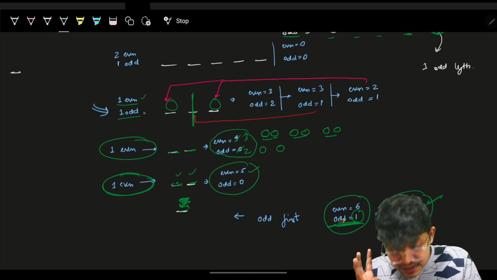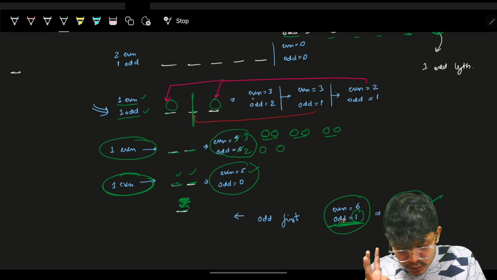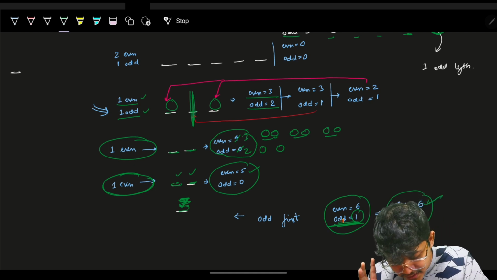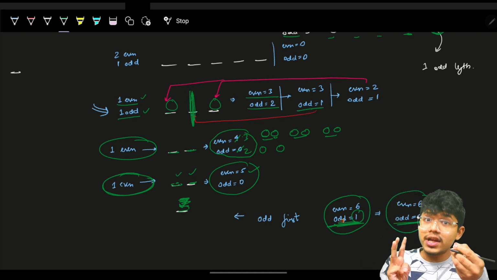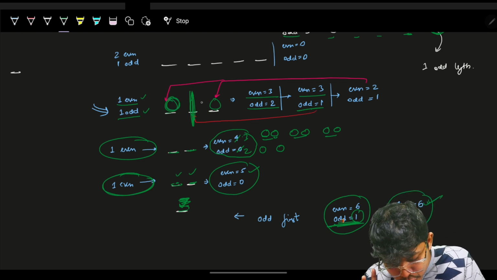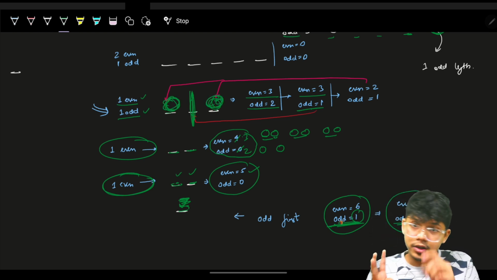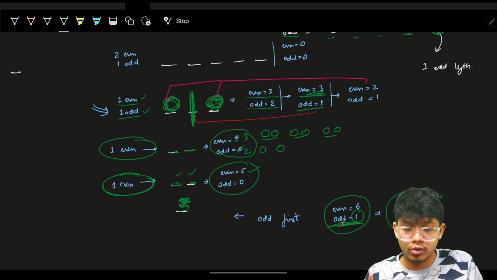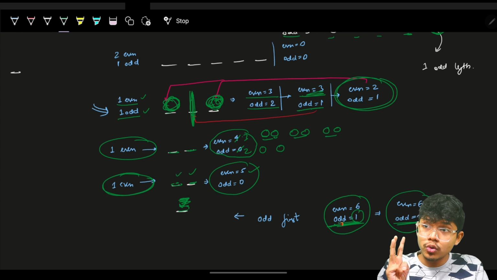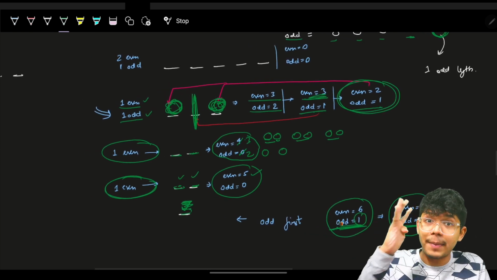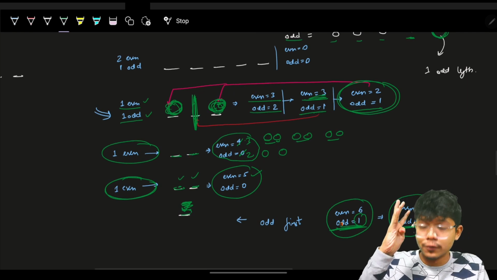Now I'll use 1 even and 1 odd. So I'll just simply get, okay, out of 3 even and 2 odd, I used 1 odd to place in the middle. So my odd values has reduced to 1, and even values still remains the same. But now I have to also place one pair of even values, so I'll use one of the even count also. So now my remaining even count is 2 and odd count is 1. But still, another palindrome I have made. Answer has been increased to 4.